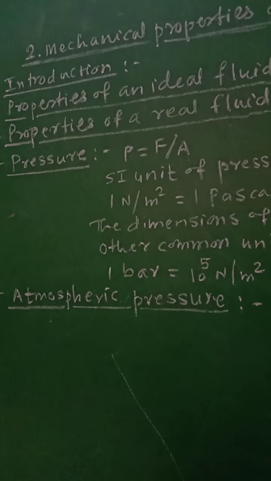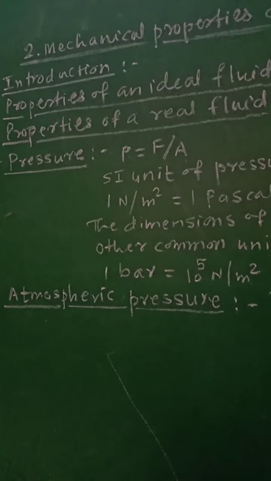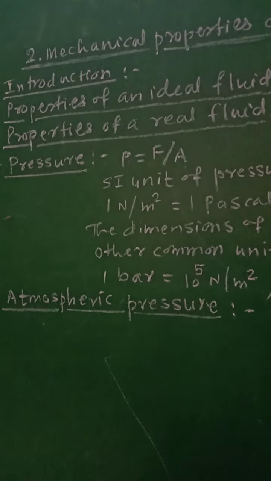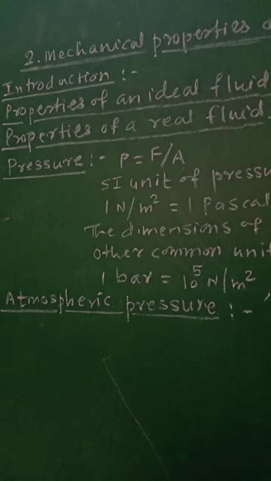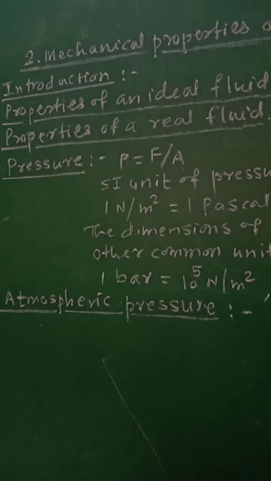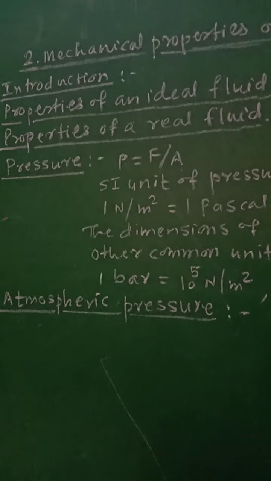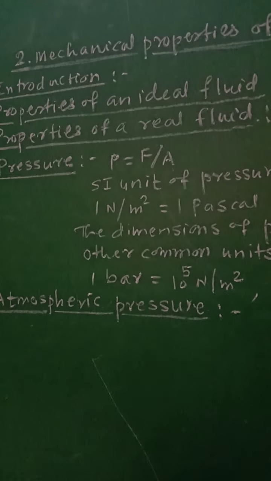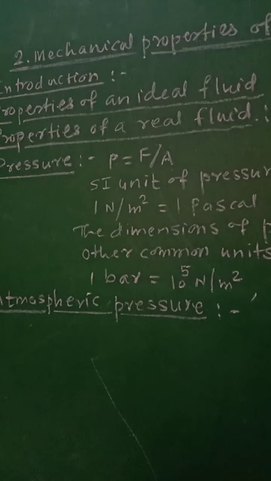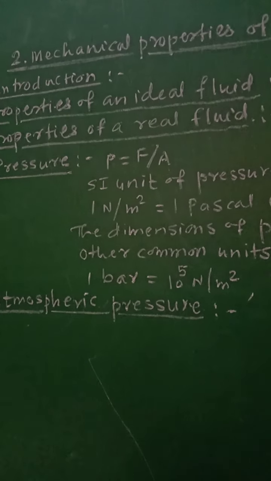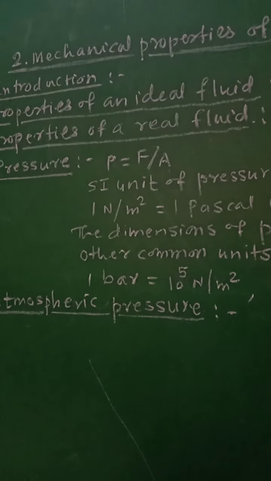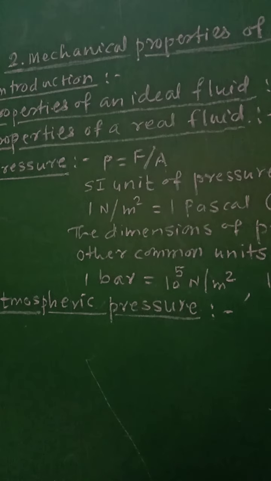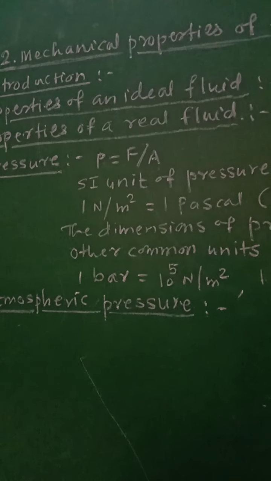At any point, atmospheric pressure is the weight of a column of air of unit cross section starting from that point and extending to the top of the atmosphere.